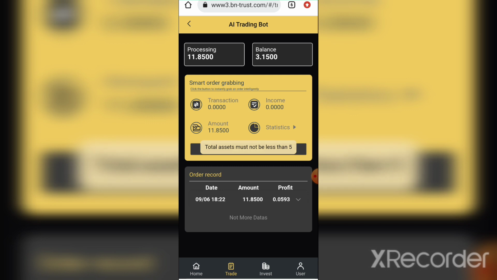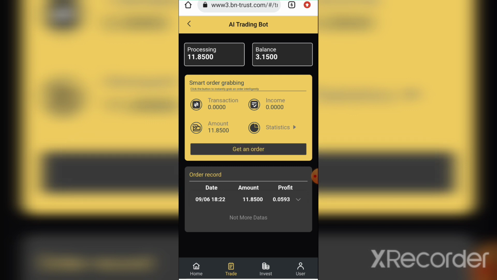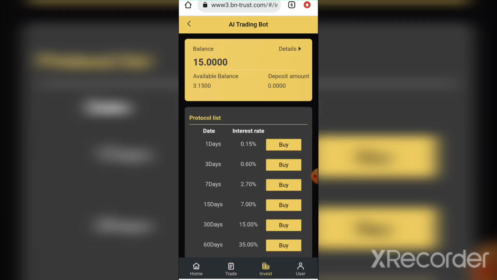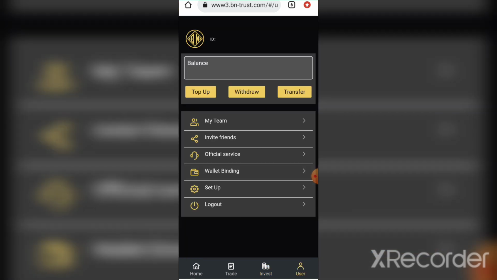Okay, the total asset must be less than 5. My asset is not up to that again. Okay, that is it for now. Look at my balance here, look at the available balance. When it returns, we'll see how much it's going to give me.